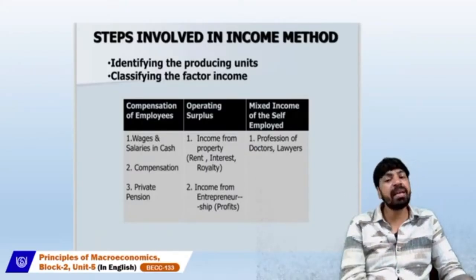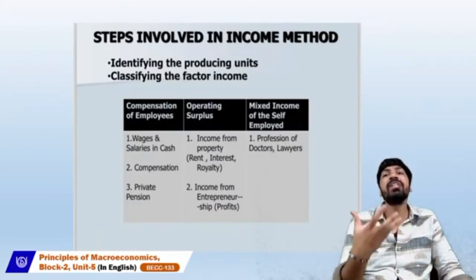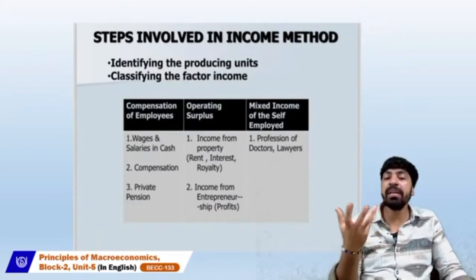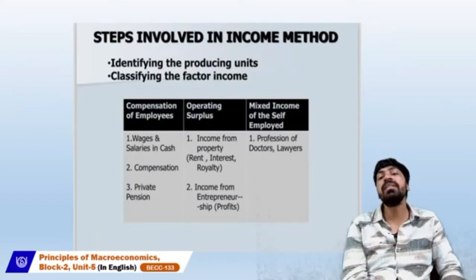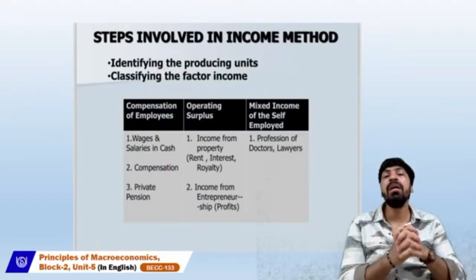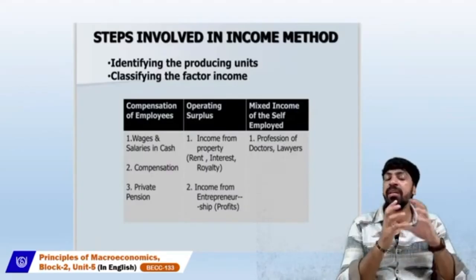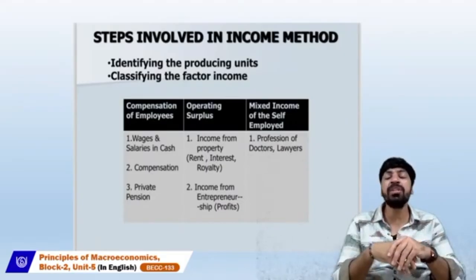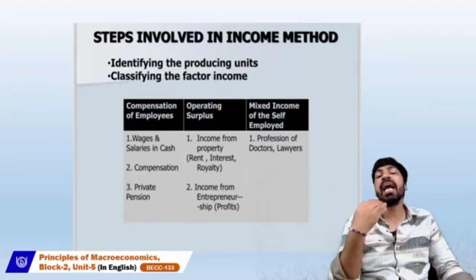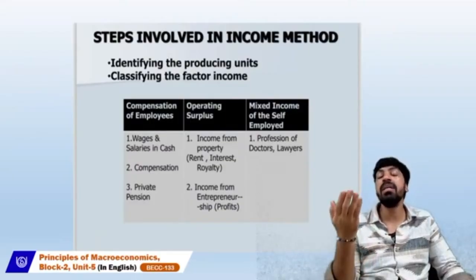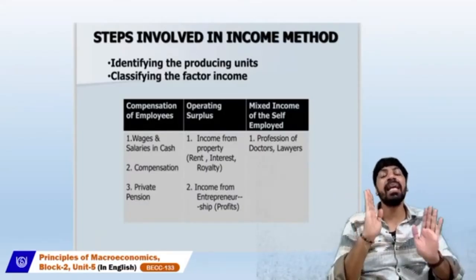When we talk about mixed income, we are talking about professional services, the professions of doctors, lawyers, accountants, teachers. That is the mixed income of the self-employed. So when you add up, you will get the factor income using the income method. Students might get confused about which method is used to calculate factor income. Automatically, if we are calculating the income of the various factors, mainly the three main factors, that means it is the income method.